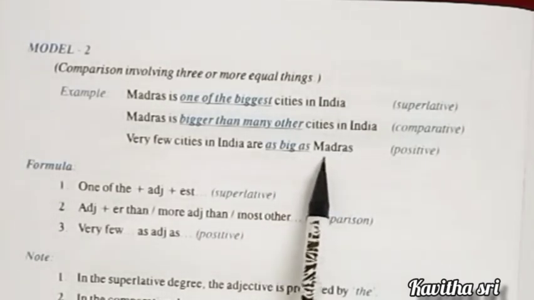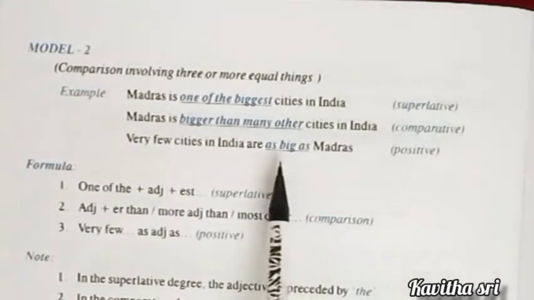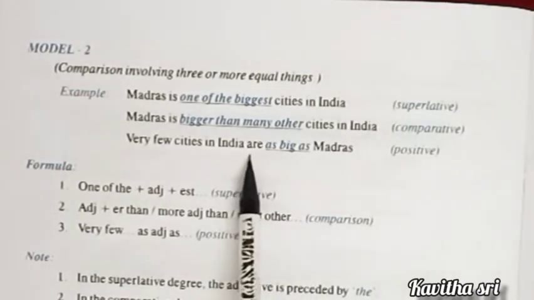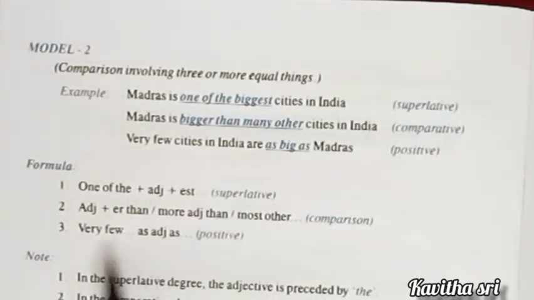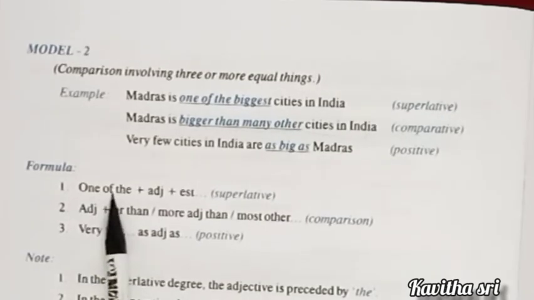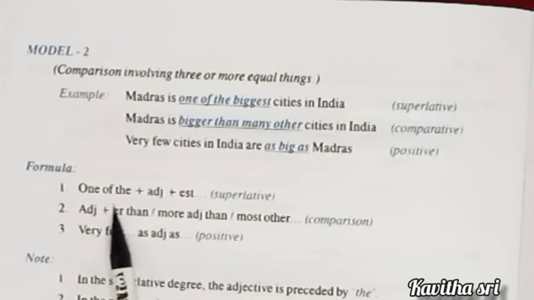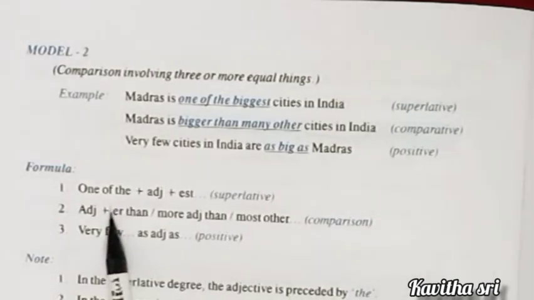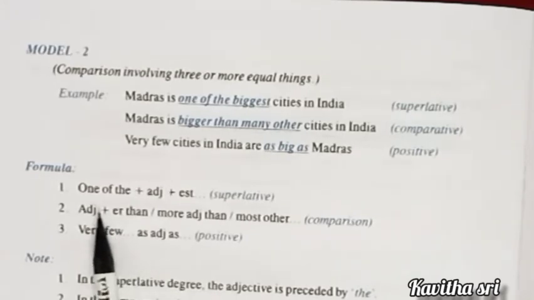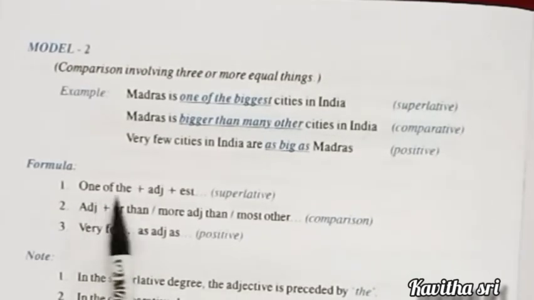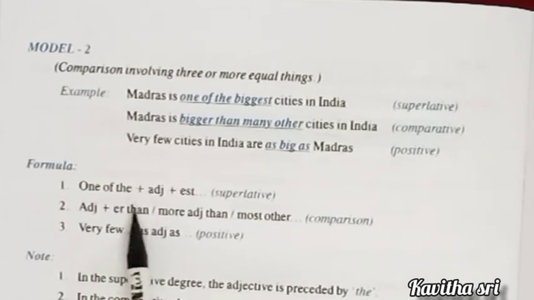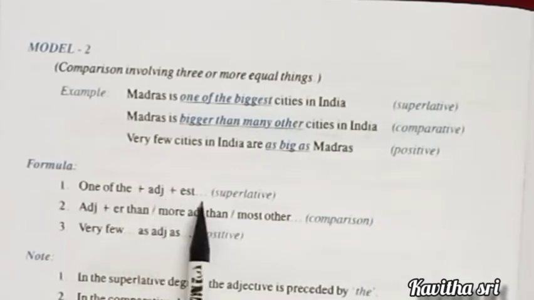So what is the difference between the first model and second model? In superlative degree, we are adding one of the. Here the comparison is among more than 3 equal things. In first model, we saw unequal things. Here, we are comparing equal things. So the formula is one of the plus adjective plus est. Okay.